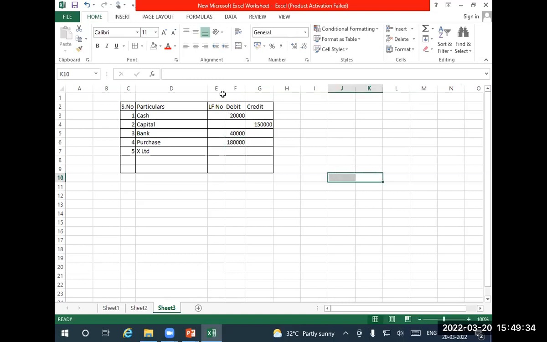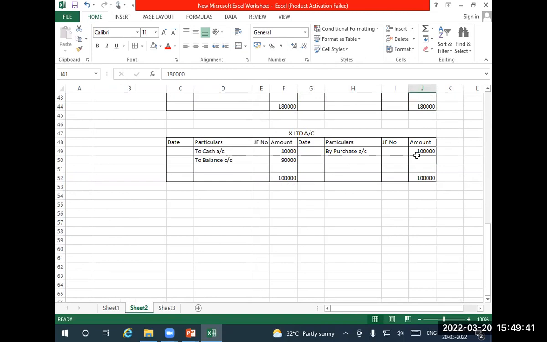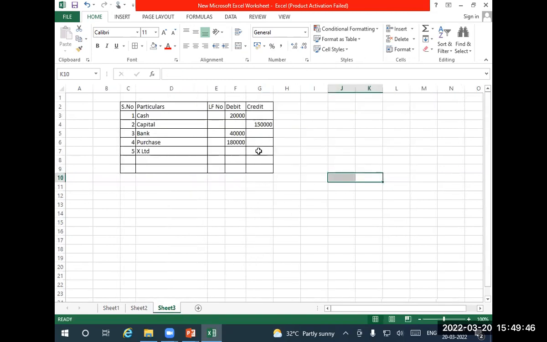And then X Limited, 90,000, credit balance. Now take the total. This is the total. This is how the trial balance will tally.